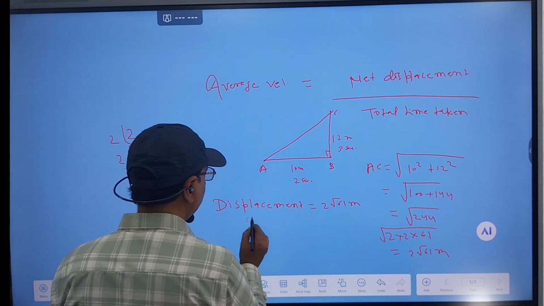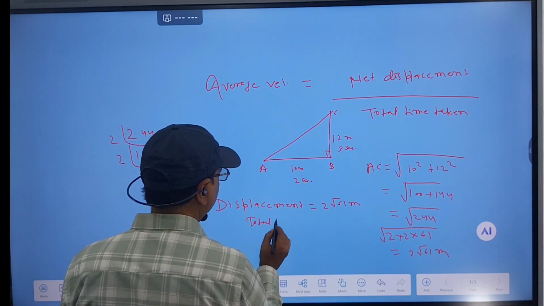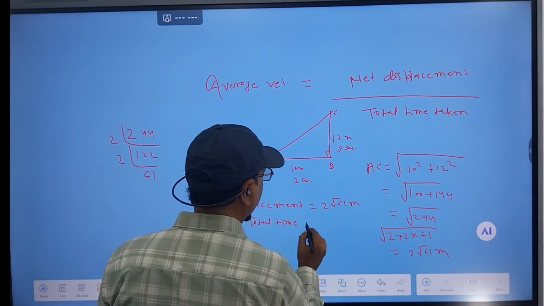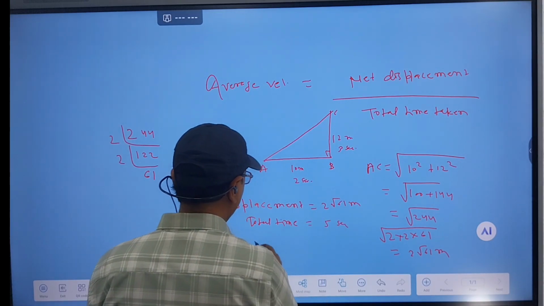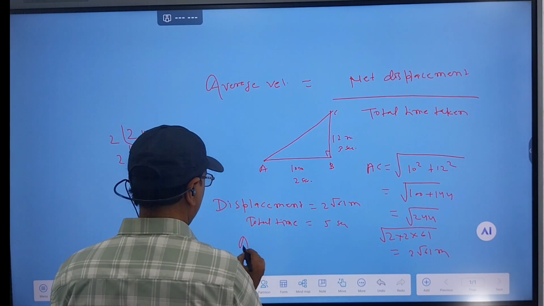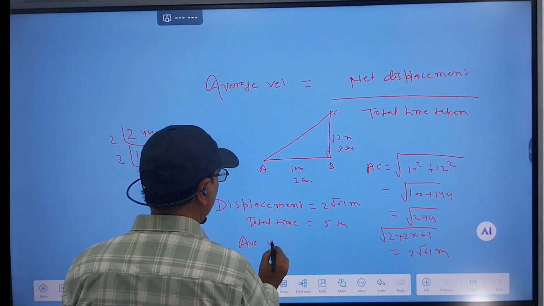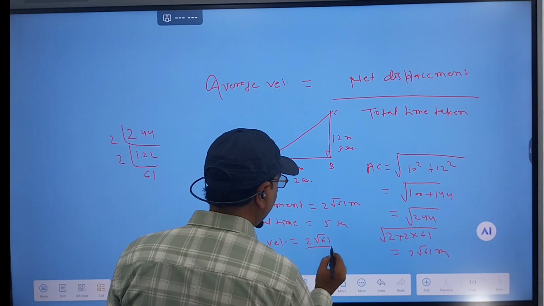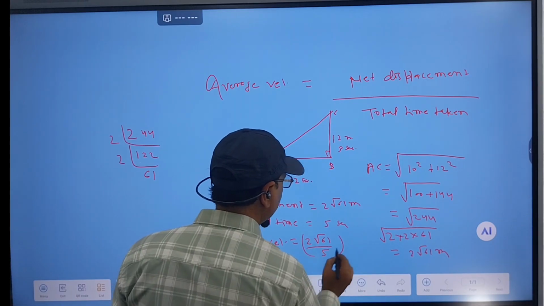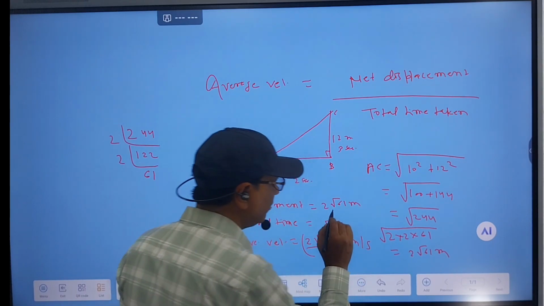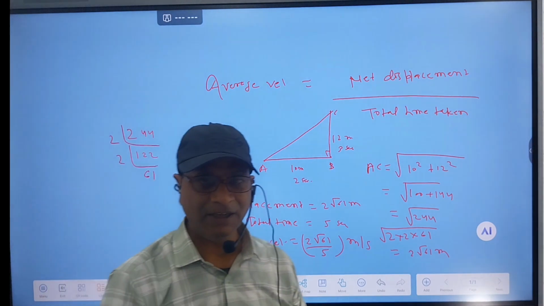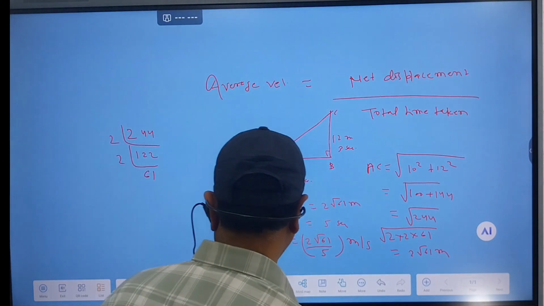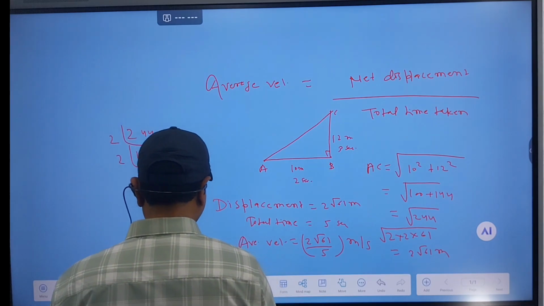And total time is how much? Total time equals 3 seconds and 2 seconds. It is 5 seconds. So average velocity equals displacement divided by total time, in meter per second. Is it okay? Any problem? Okay. Now we will move to acceleration.